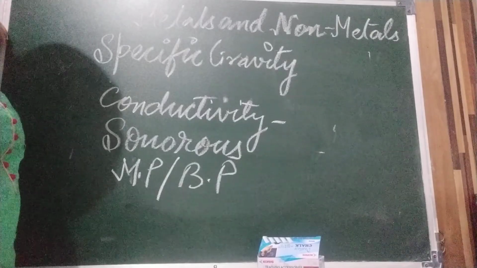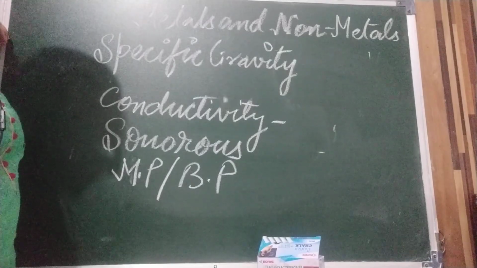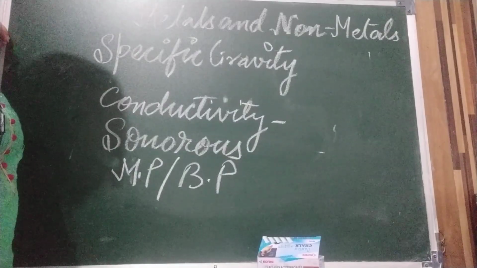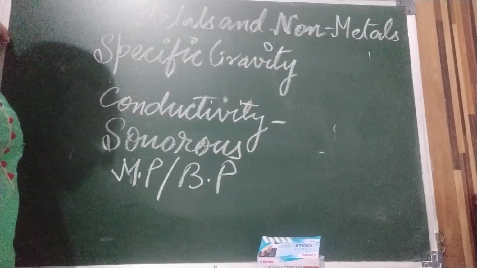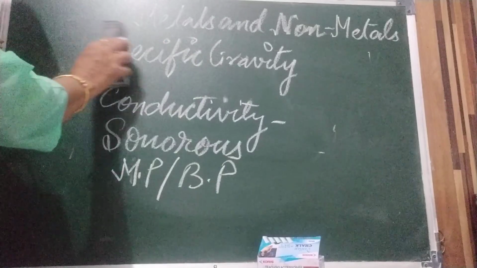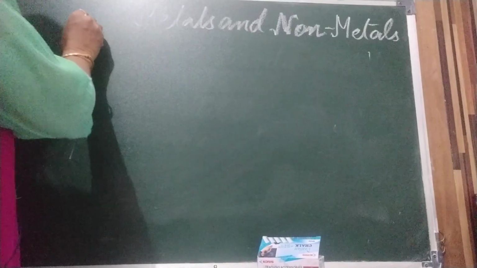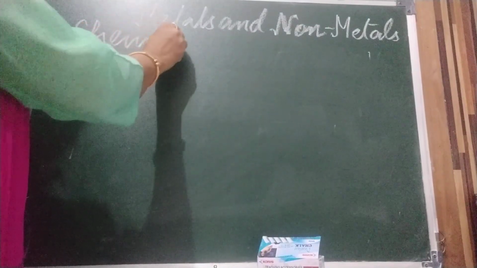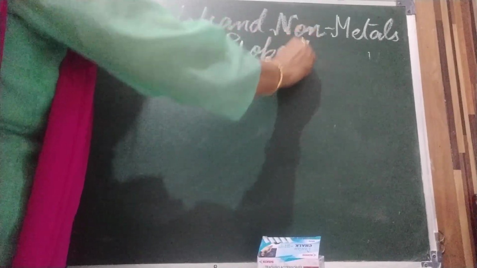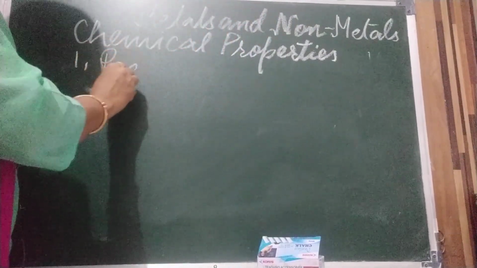But exceptions are sodium and potassium, they have less specific gravity, less than 1. And non-metals have low specific gravity. Now children, these physical properties are over. We are coming to the chemical properties. We will compare chemical properties of metals and non-metals together. First we will take up reaction with oxygen.